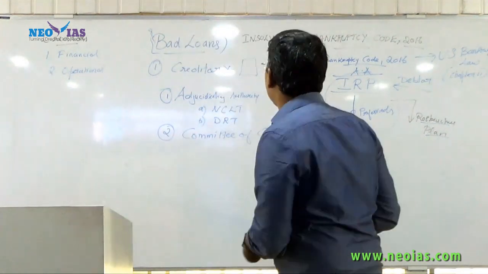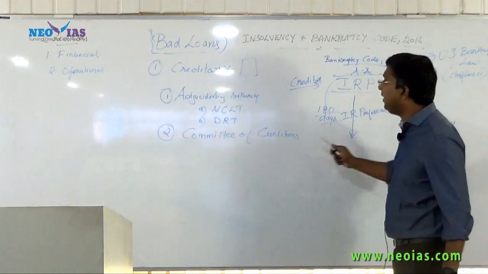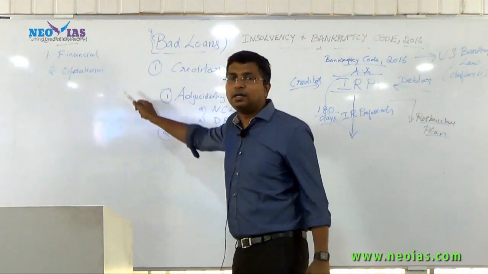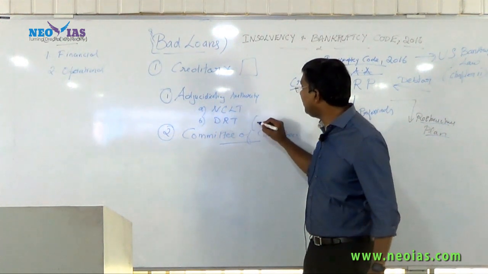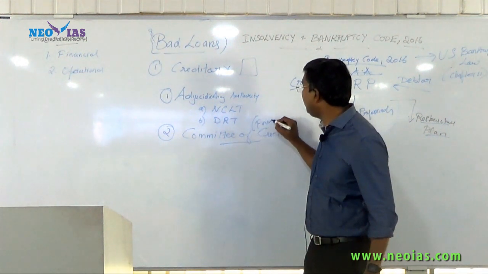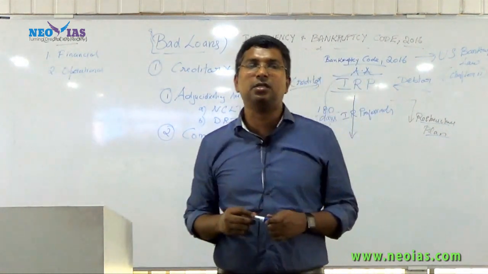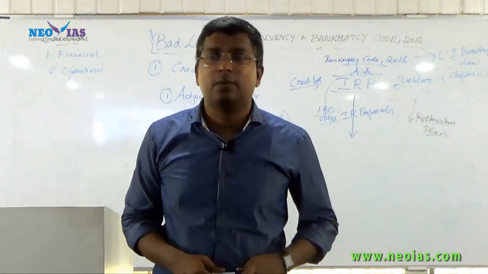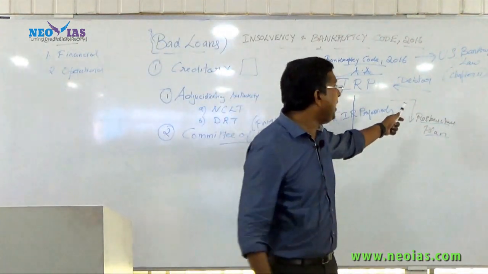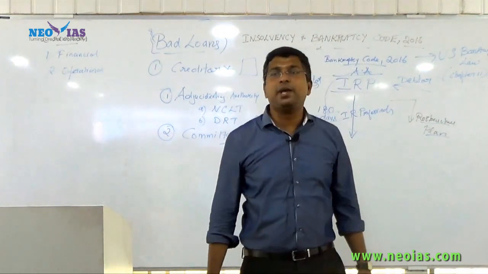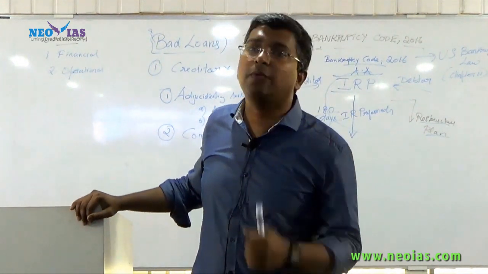When I talk about the committee of creditors which approves this restructuring plan, it is not operational creditors, it is only financial creditors. There will be a committee of financial creditors which has to approve the restructuring plan prepared by the insolvency resolution professional.